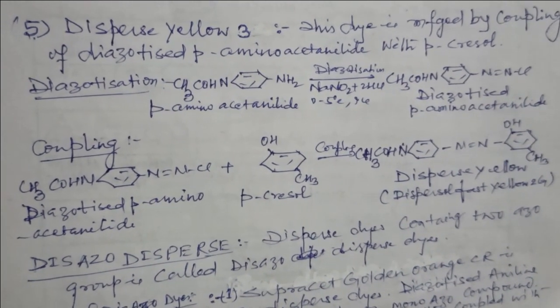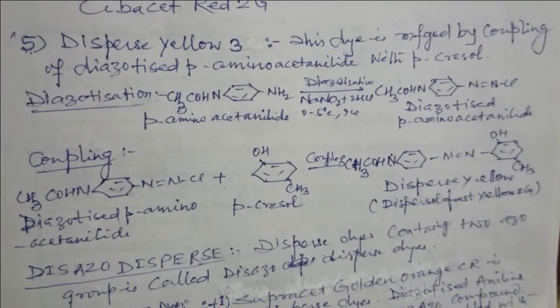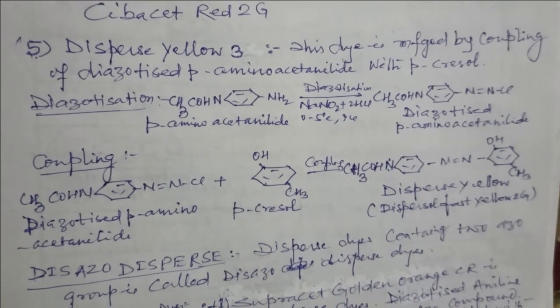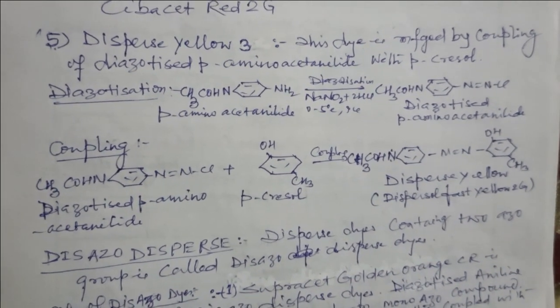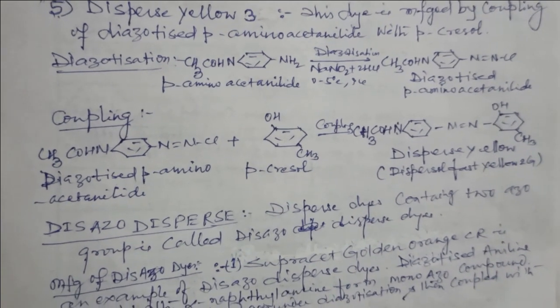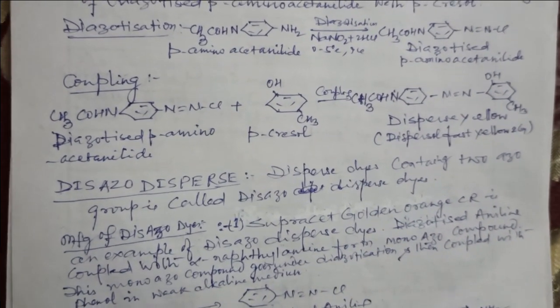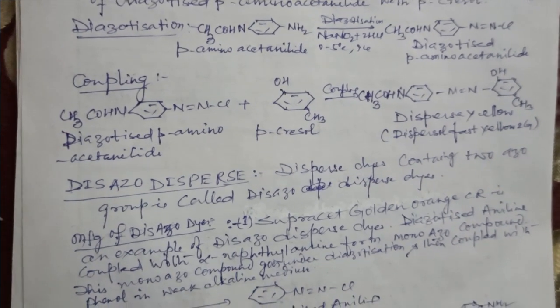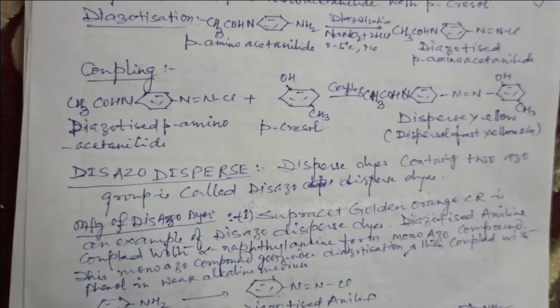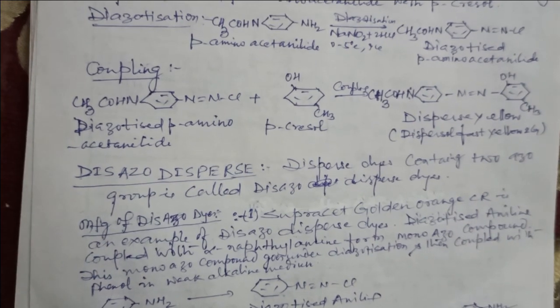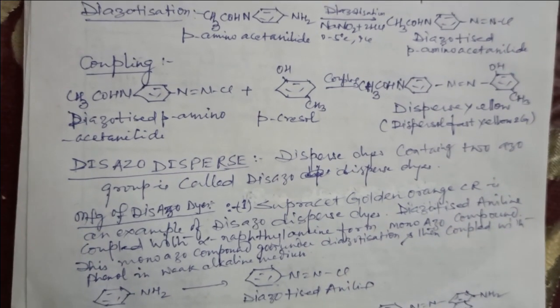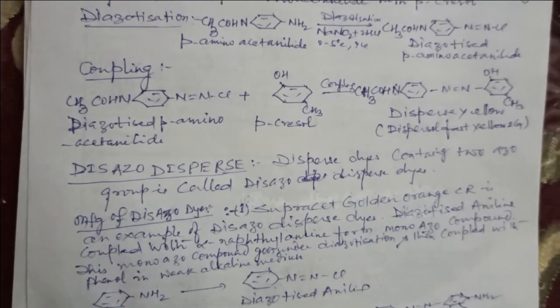Diazotization of para-amino acetanilide in presence of sodium nitrite and HCl at 0 to 5 degrees centigrade by adding ice, we get the diazotized para-amino acetanilide, and this diazotized para-amino acetanilide is coupled with para-cresol to form the Disperse LO3.